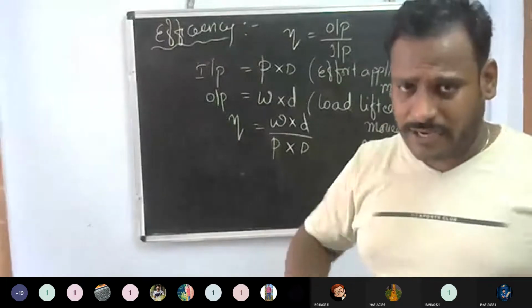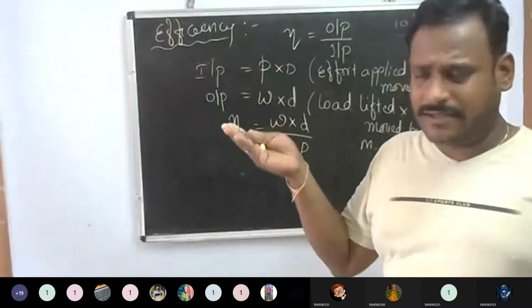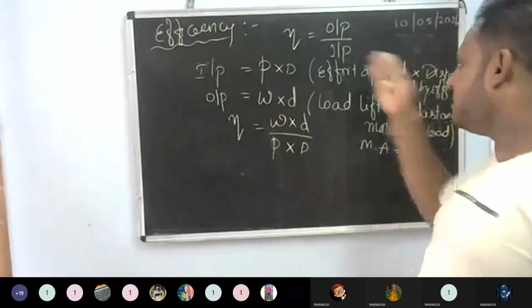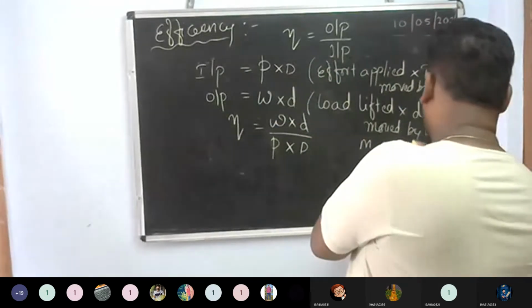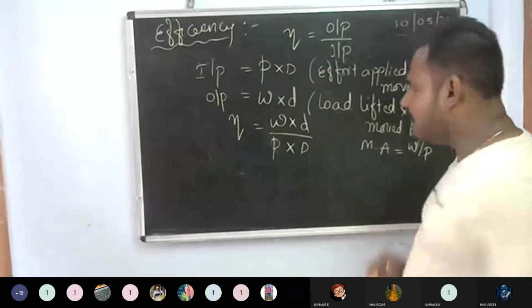If I apply effort, then the load will be lifted. That means the load lifted to the effort applied, that is W by P.